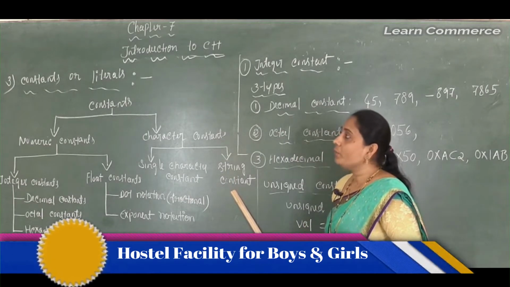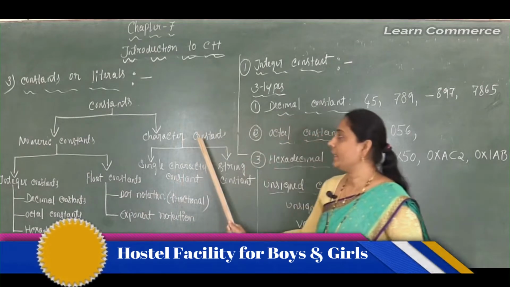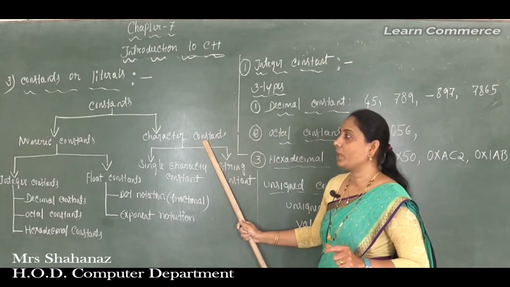Now we know that constants are classified as numeric constants and character constants. Let's see the types of numeric constants. The numeric constant is classified as integer constant and float constant.